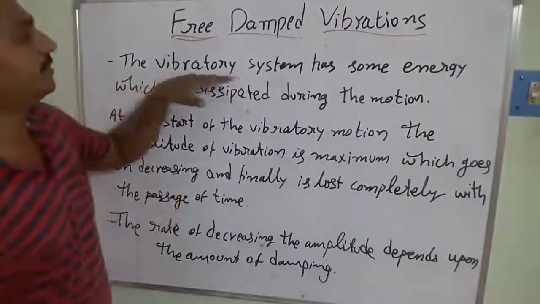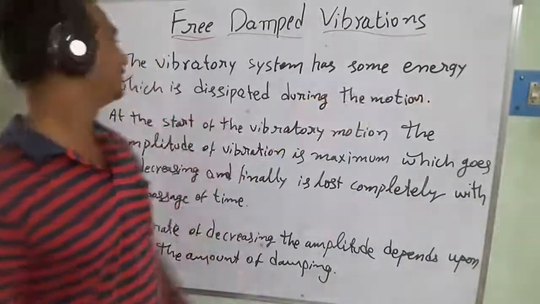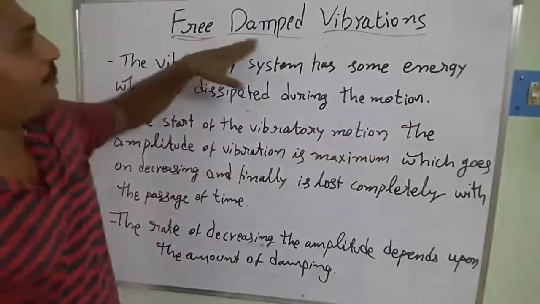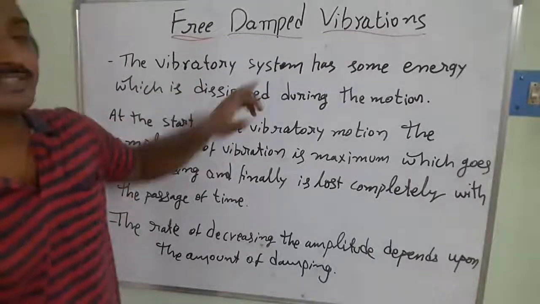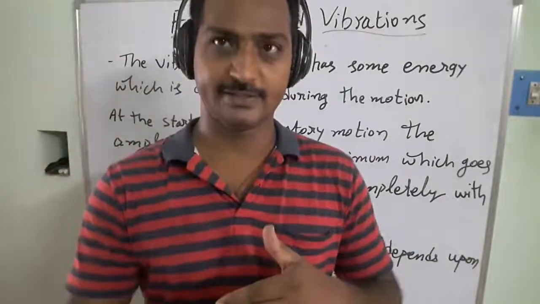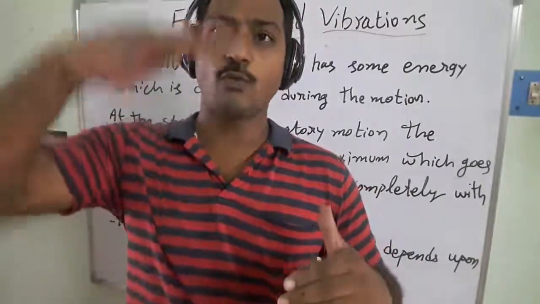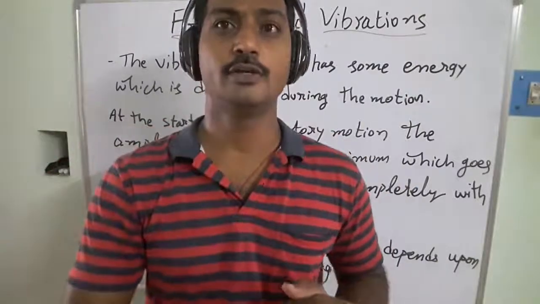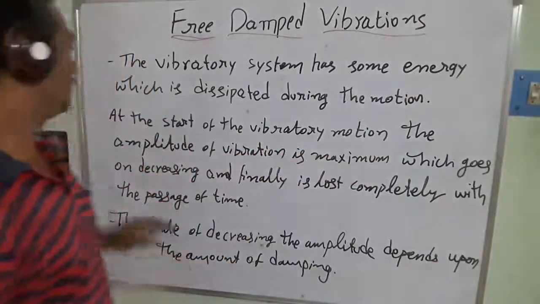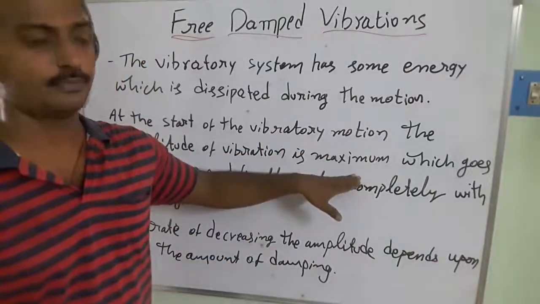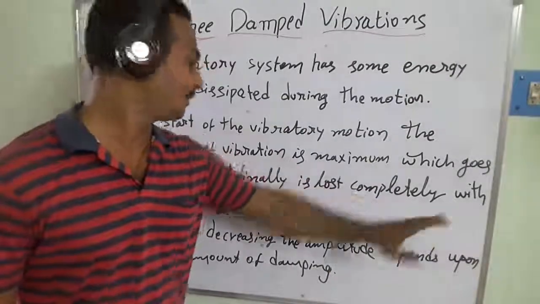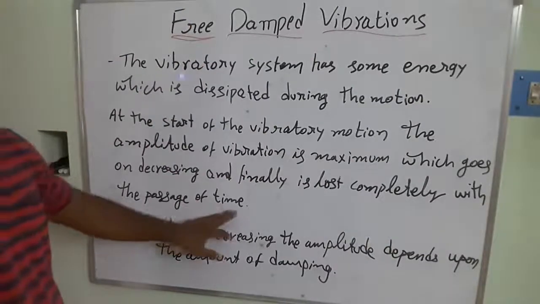Then the vibrating system has some energy which is dissipated during the motion. Because this is damped free vibration, the vibrating system has some initial amount of energy. During the number of cycles of the motion, the vibrations slowly die out. At the start of the vibration motion, the amplitude is maximum, which goes on decreasing and is finally lost completely with the passage of time.